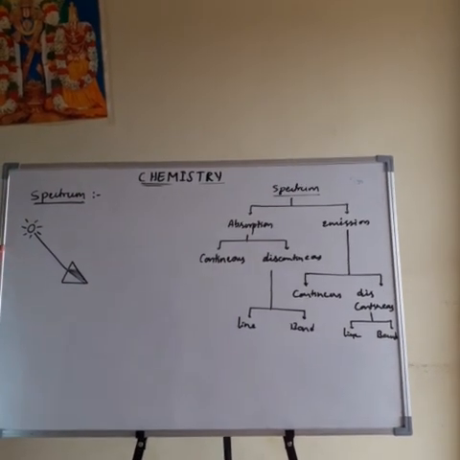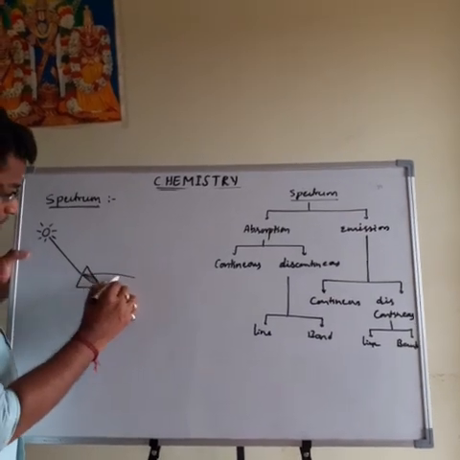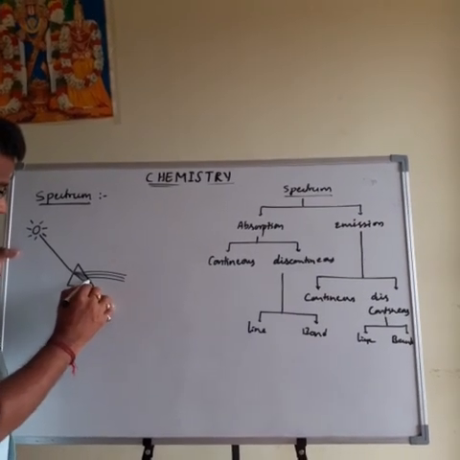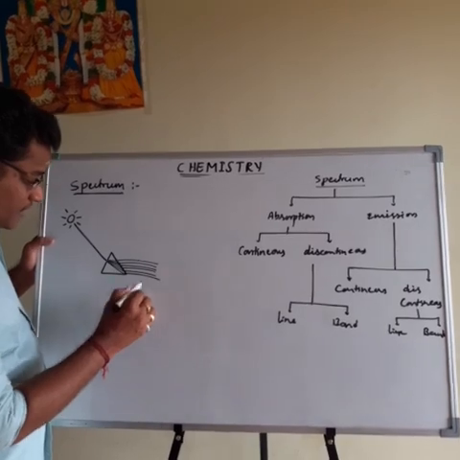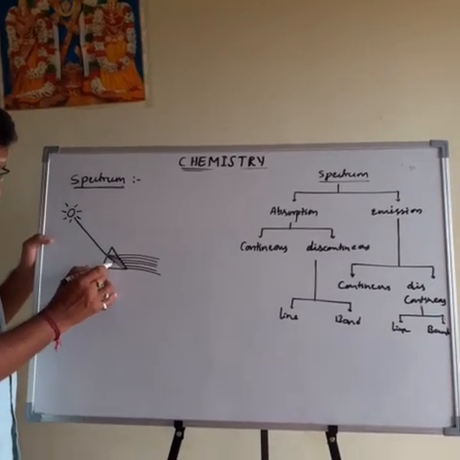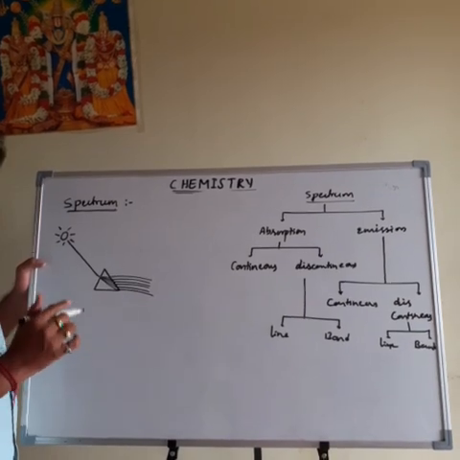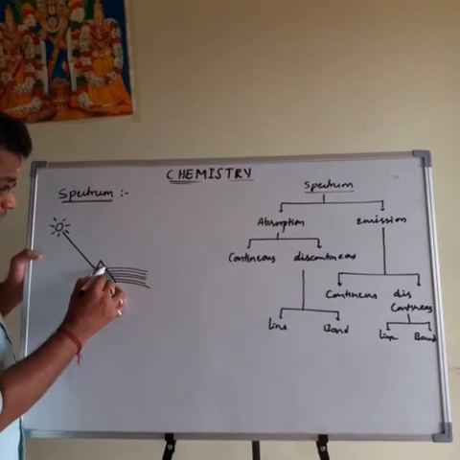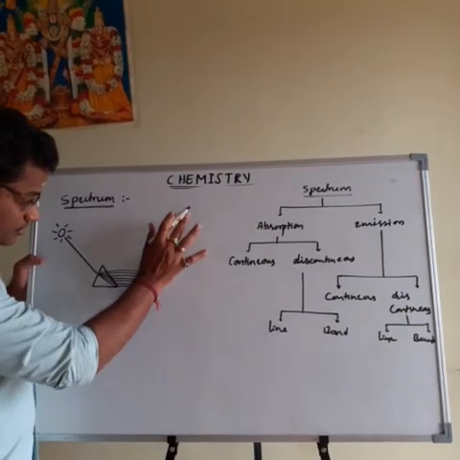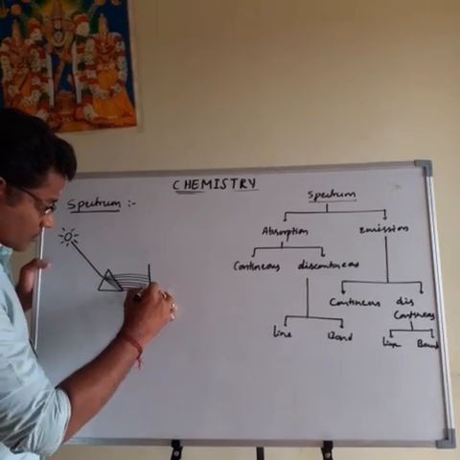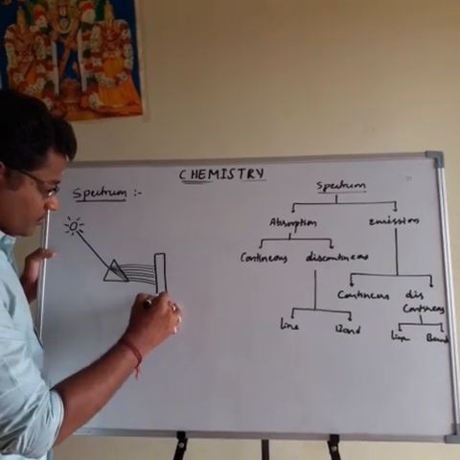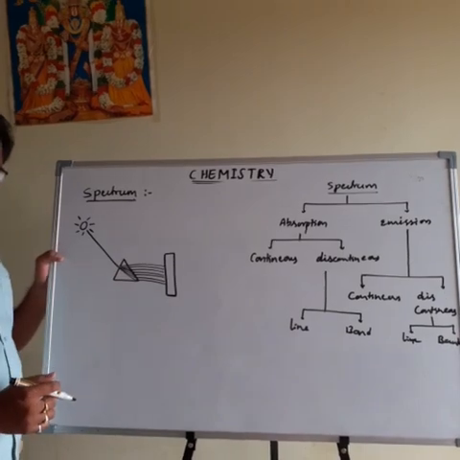7 colors. Each color has a specific wavelength, and each color will bend through a specific angle. So this is called dispersion of light.